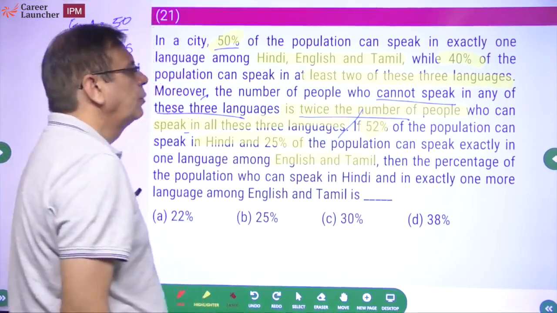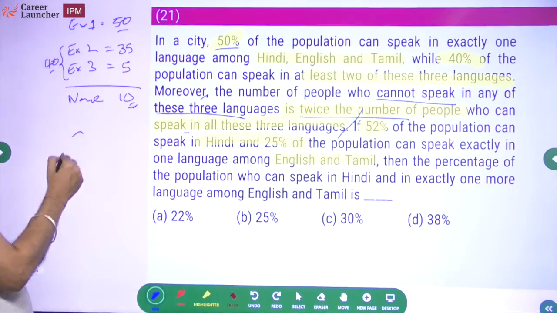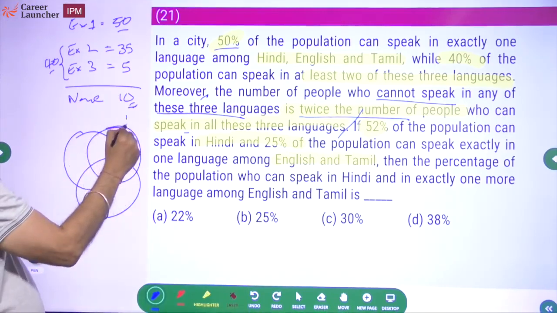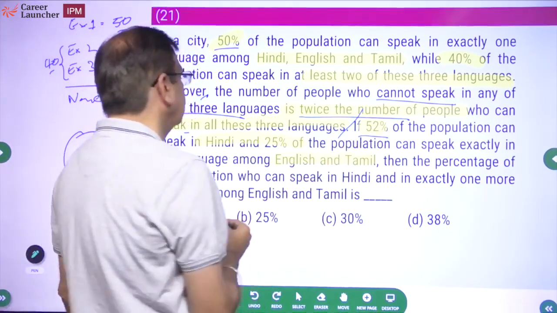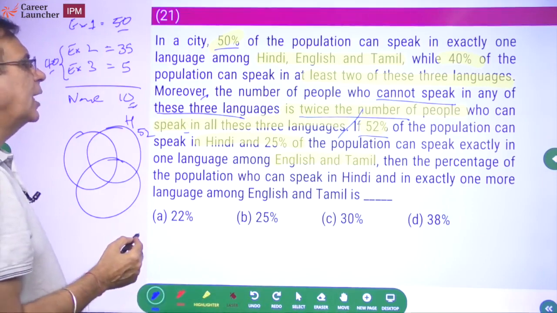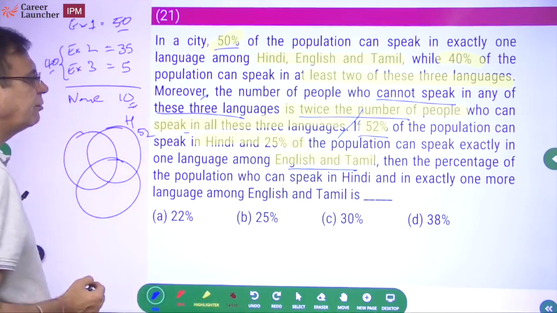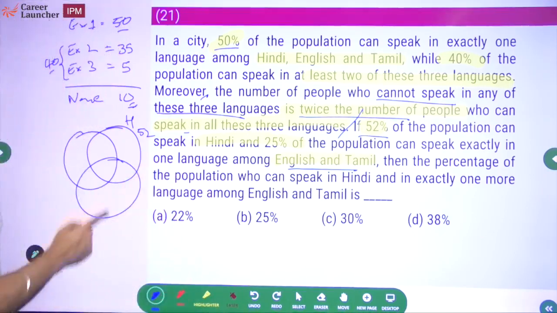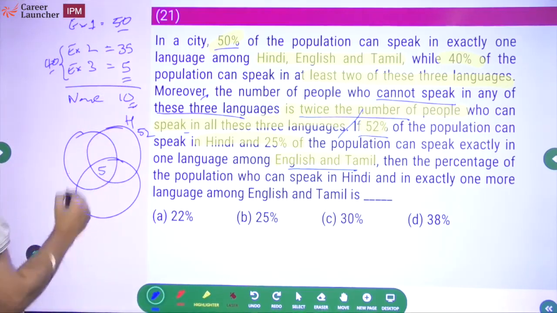52% of the population can speak in Hindi. Let me see, I think the figure will come, let me make it a little. This is Hindi. 52% of the population can speak in Hindi, and 25% of the population can speak exactly one language among English and Tamil. Let's come to that. The first thing, exactly this will come here.